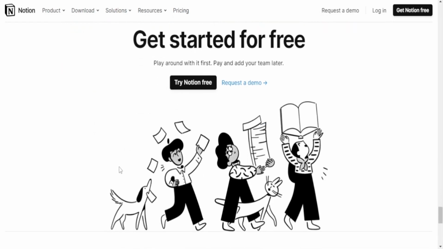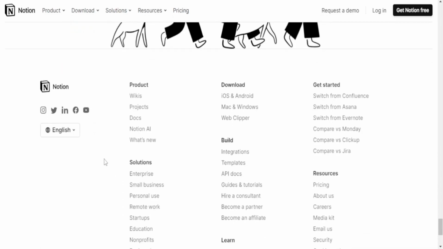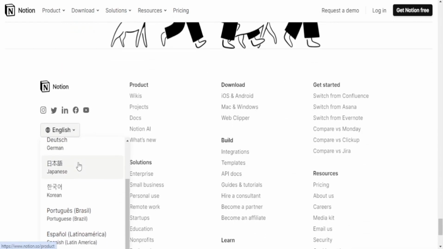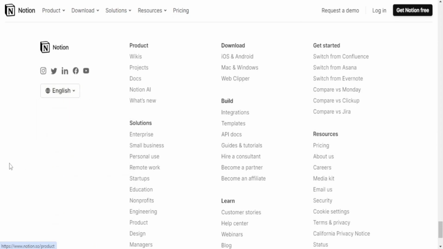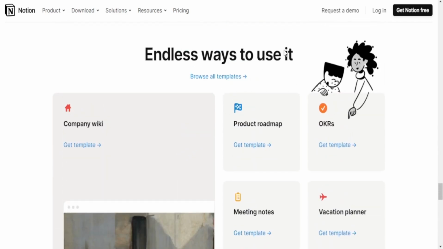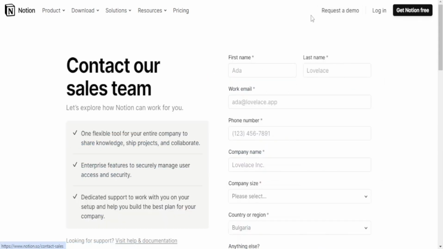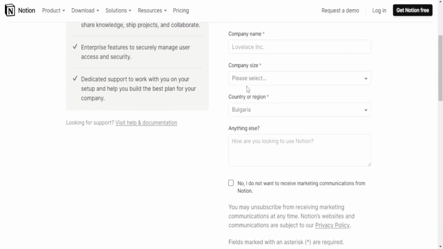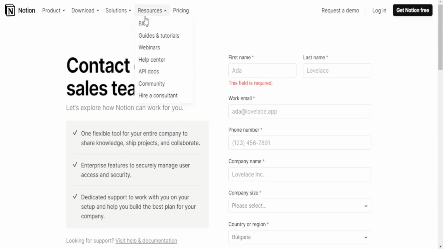Collaboration and team use. Notion is designed for both personal and collaborative use, with features for team collaboration, task management, and sharing of content. It's suitable for teams working together on projects. Obsidian is primarily built for individual use and personal knowledge management. It lacks built-in collaboration features and is more focused on individual note-taking.